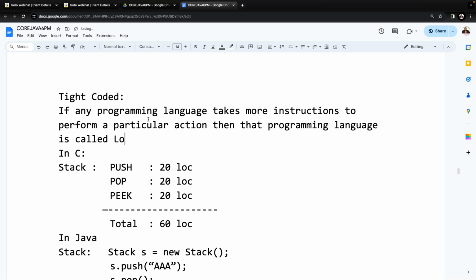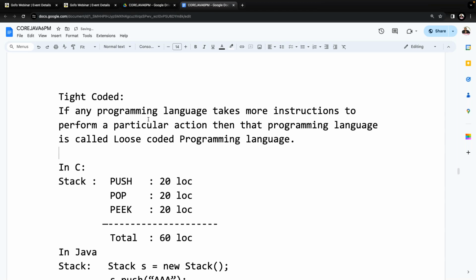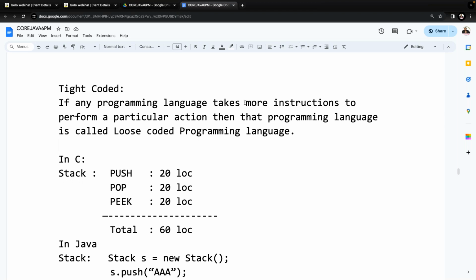If any programming language takes more instructions to perform a particular action, then that programming language is called a loose coded programming language. What type of programming language is it? Loose coded programming language.